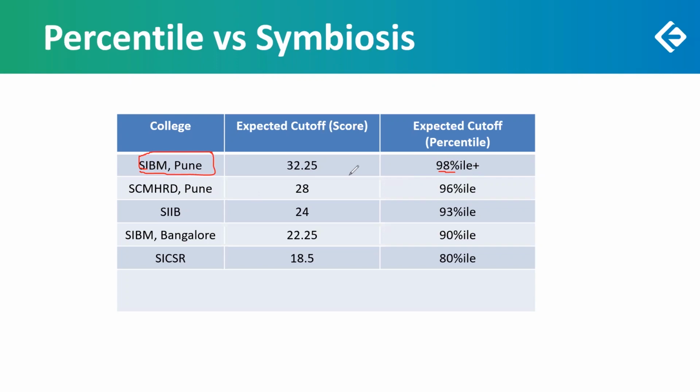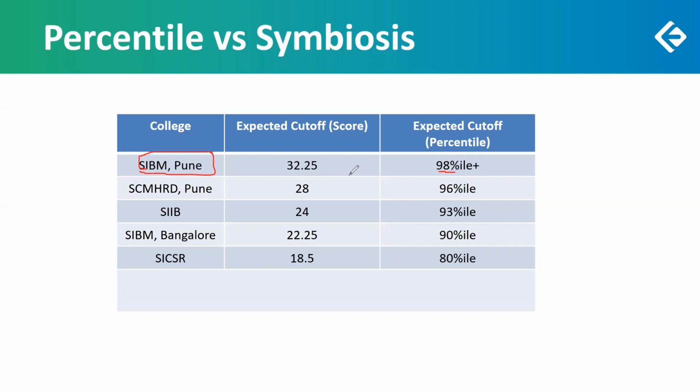So if you can score 33 above or 32.25 above, you'll be able to get a call from SIBM Pune. Similarly, with a 96 percentile or a 28 score, you'll be able to get a call from SCMHRD. Then 93 percentile, 24 score, SIIB International Business, which is again a really good college.